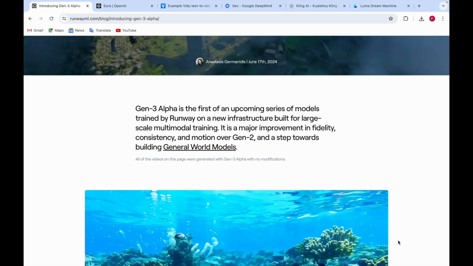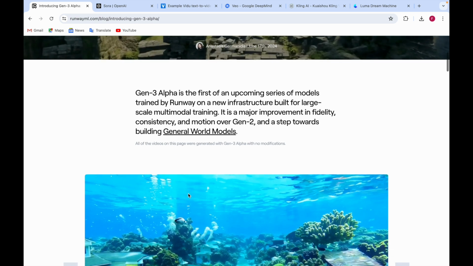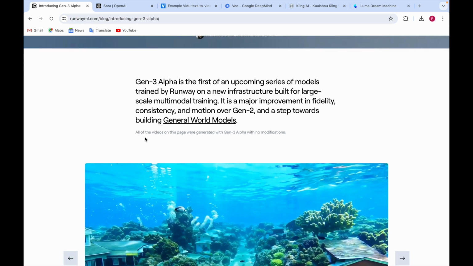Also, it is a step towards building general world models. Here you can see it also says that all of the videos on this page were generated with Gen 3 Alpha with no modifications.